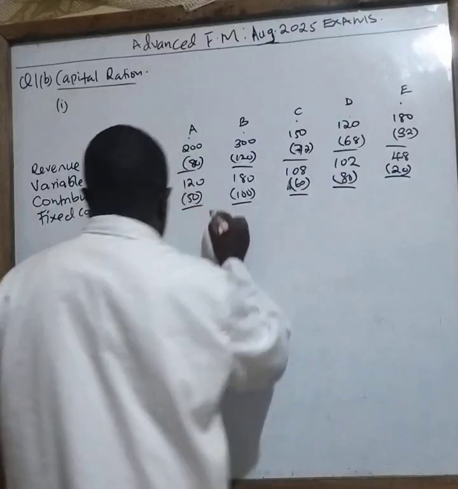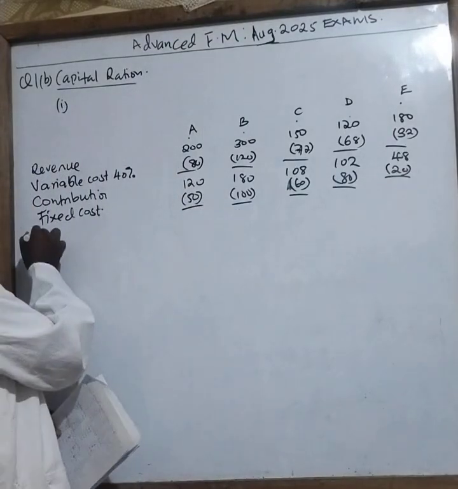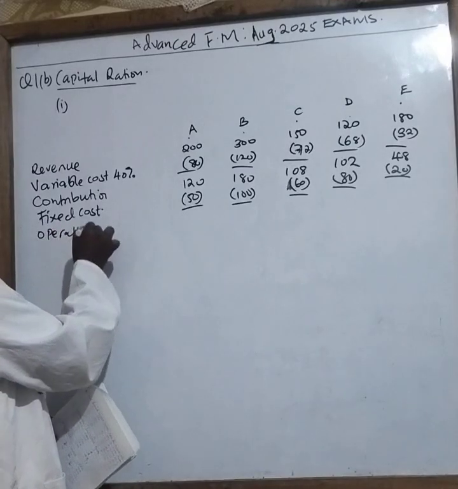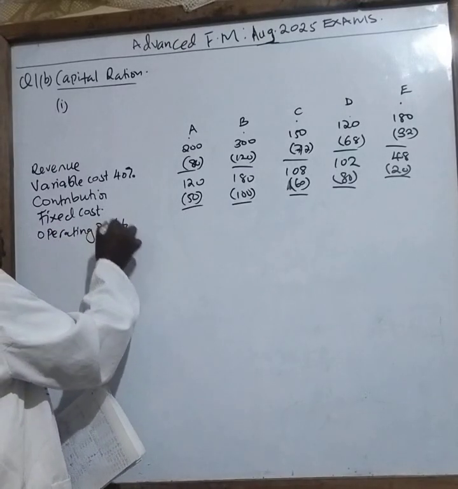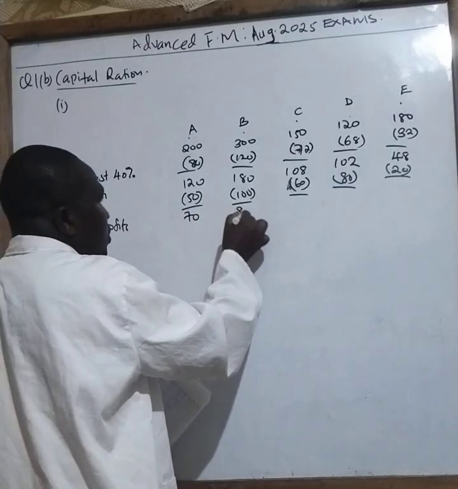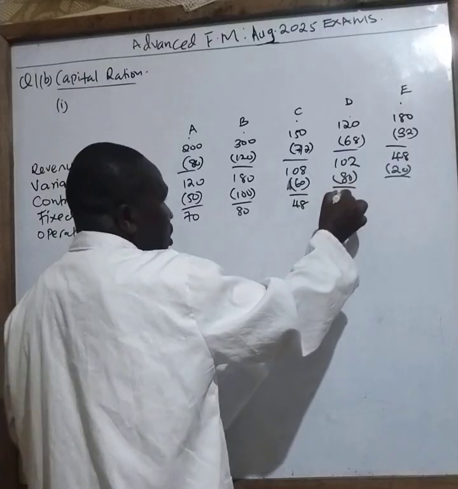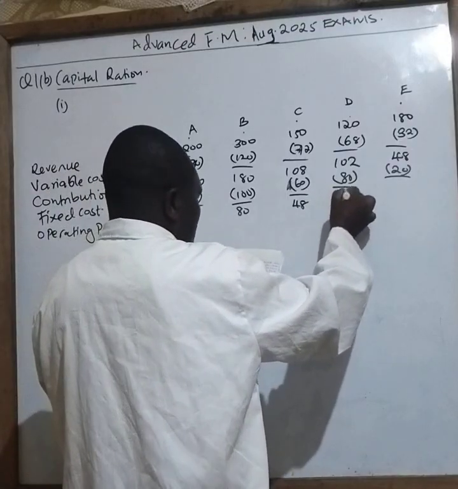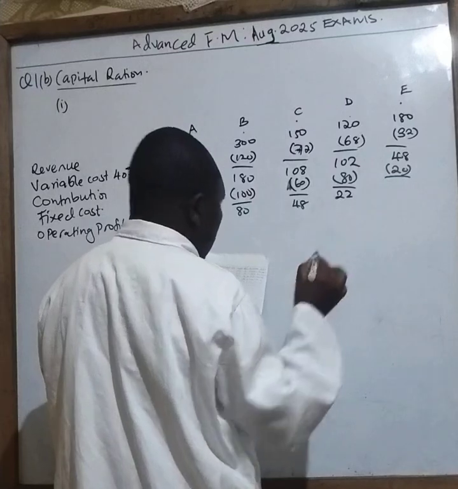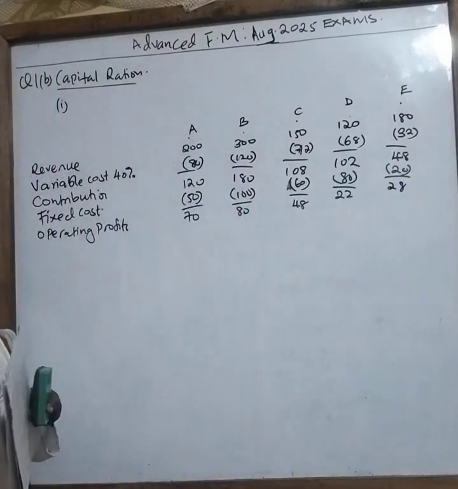So the answer you get is what we call operating profit. This one will give you 70, this will give you 80, this will give you 48, this will give you 22, and this one will give you 28. So that is your operating profit.